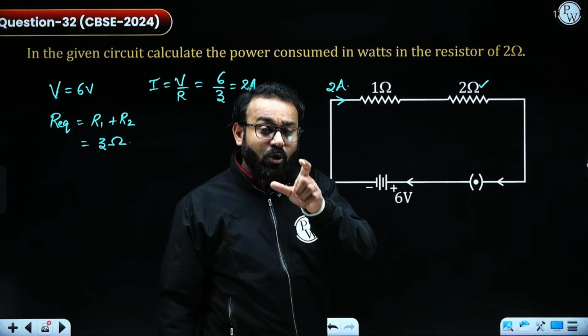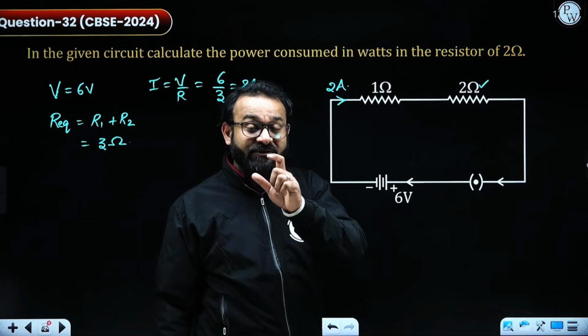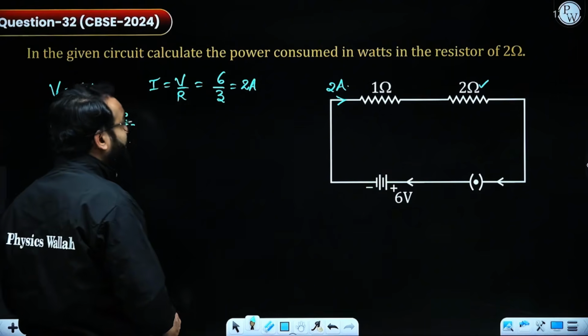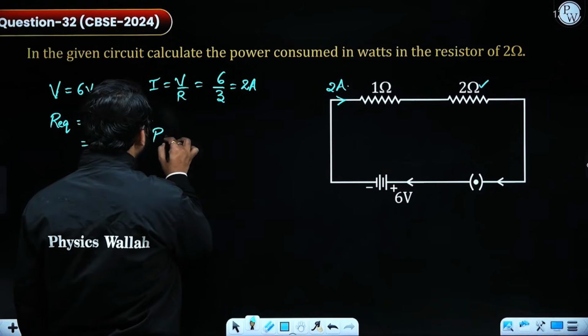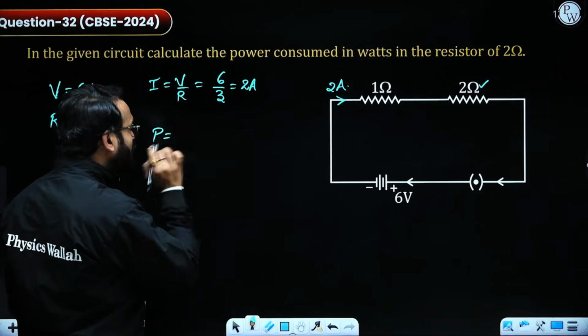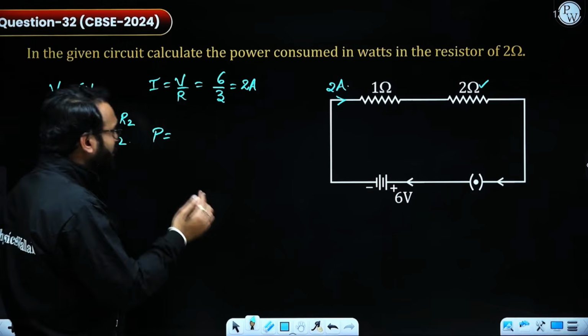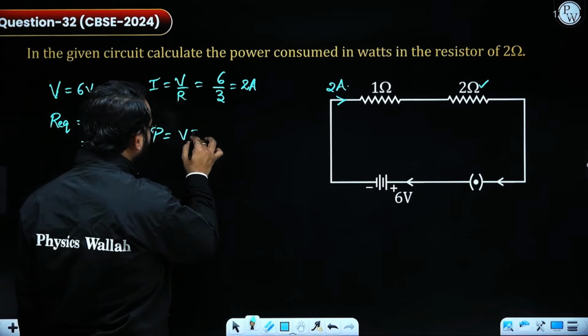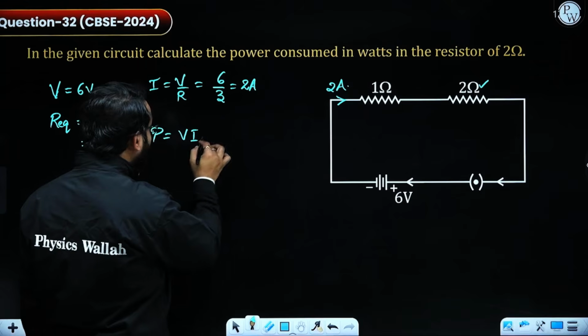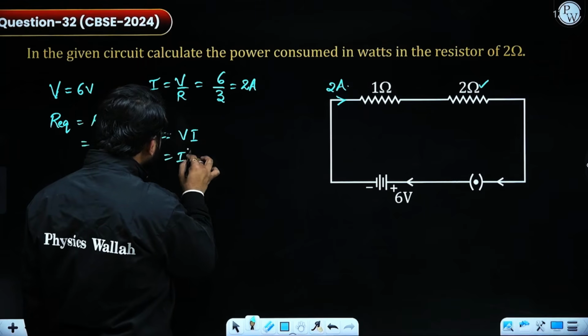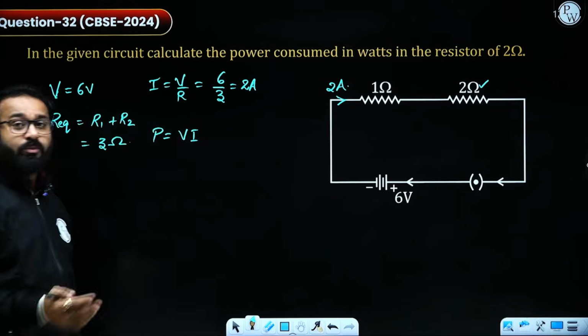Now for the 2 ohm, I know the current flowing through it is 2 ampere. I have to calculate the power across the 2 ohm. So what is the formula? We have VI, I square R and others. How do we proceed?